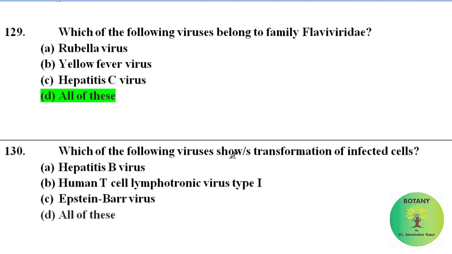Which of the following viruses show transformation of infected cells? Hepatitis B virus, human T cell lymphotropic virus type 1, Epstein-Barr virus, all of these. Correct answer is all of these. All these three viruses show transformation of infected cells.